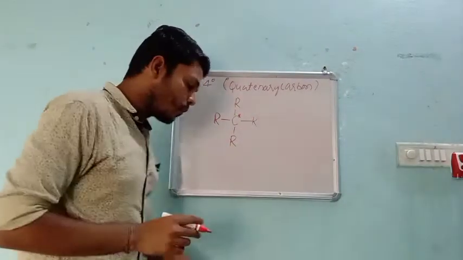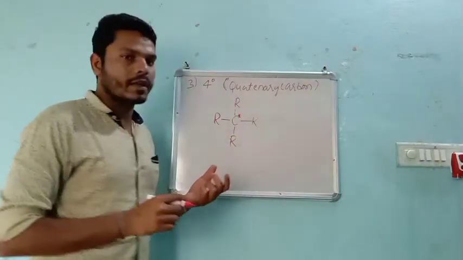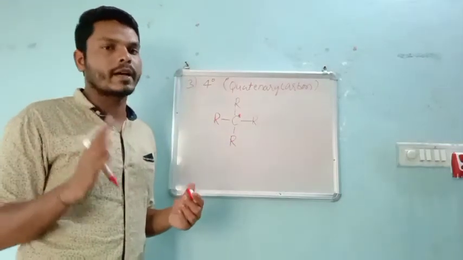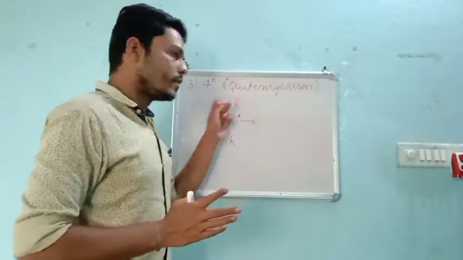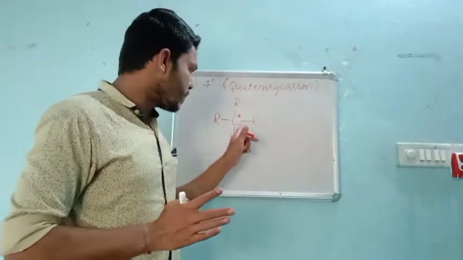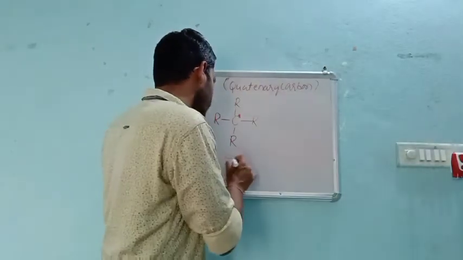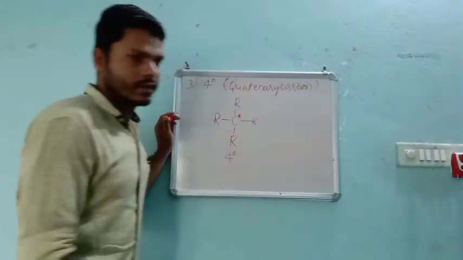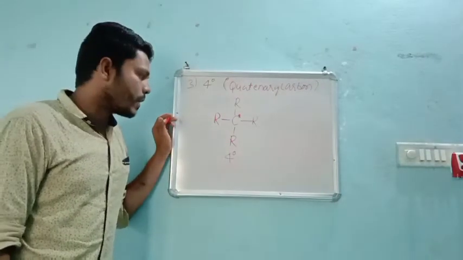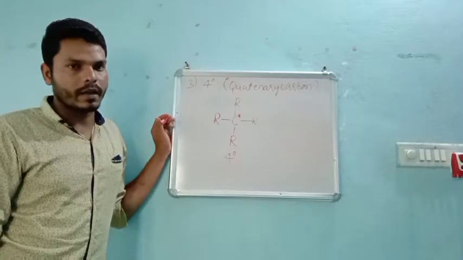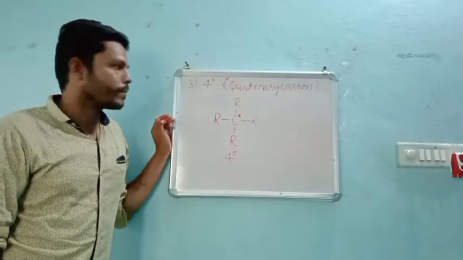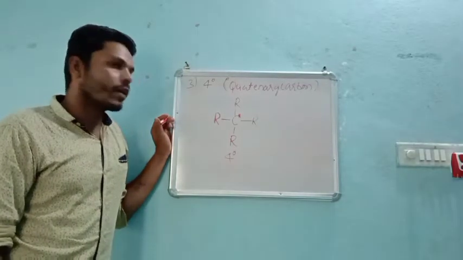That means if a carbon atom is surrounded by four alkyl groups like this, then that particular carbon is called a quaternary carbon. So what is the difference?